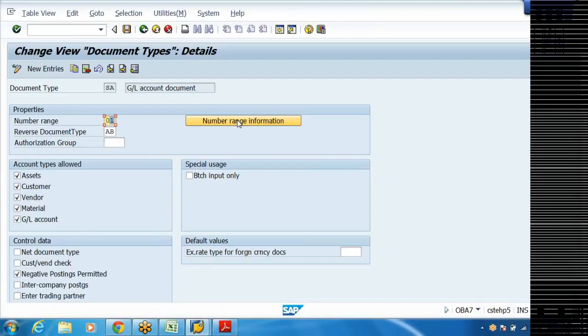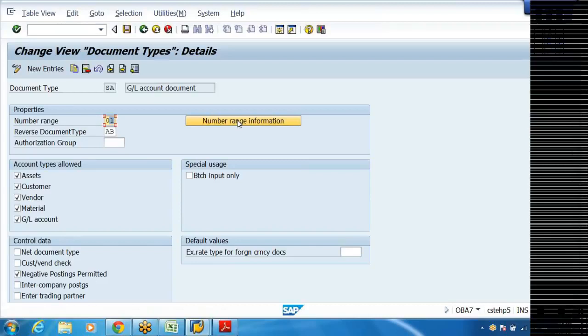Reverse. If you made a mistake in posting a document in SAP, we cannot delete a document. I think you know this, right? Once a document or entry is posted, you cannot delete it. There is no provision for deletion of entries for the sake of safety and security. Say if an accountant posted a document, and my boss doesn't like me, so he deletes the entry and wants to take me to task, then who is going to help me? Or I myself have posted a document and I want to delete it and I have deleted it. Who's going to take care of all these things? So that's why deletion is not at all there in SAP.